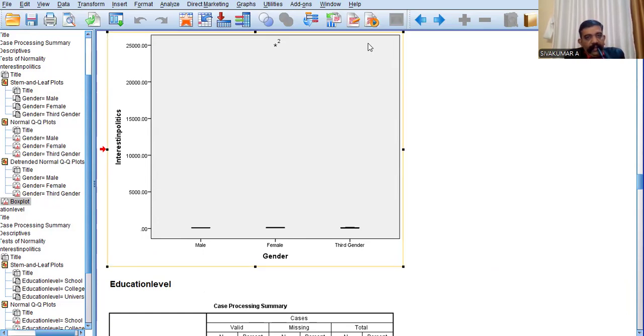Here you can see an asterisk, which indicates there is a significant outlier, so that condition is not satisfied. Then the fourth and fifth conditions, the significant outlier condition and the normality condition, are not satisfied. Okay. Then the last condition, the condition related to homogeneity of variances.